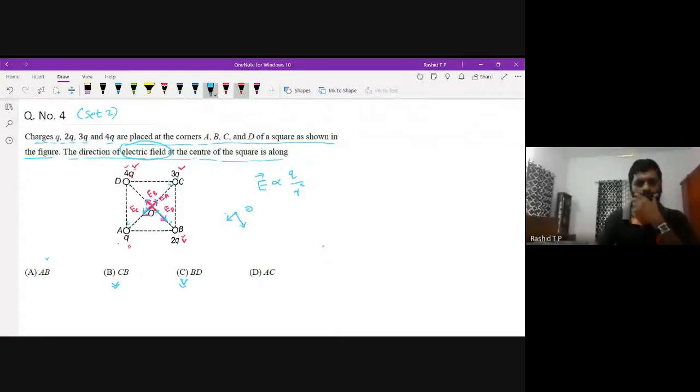Suppose you are a man and somebody is pulling you in this direction with a force, and another fellow is pulling in this direction with a larger force. Then your motion will be in between, along this direction. You cannot move either this direction or that direction.